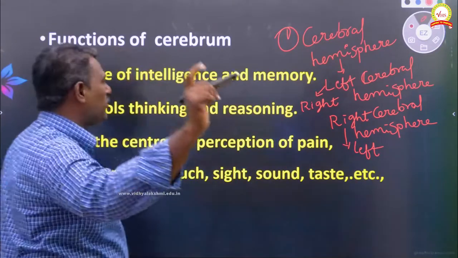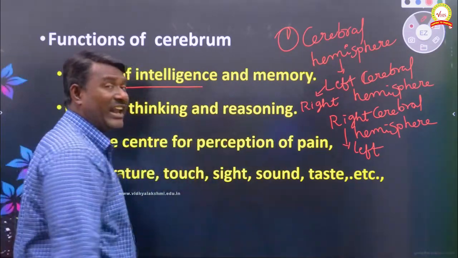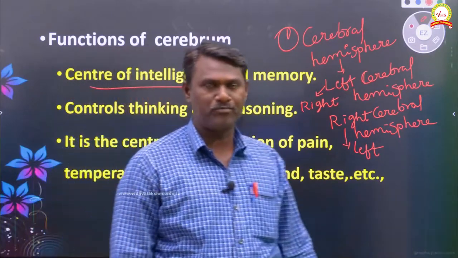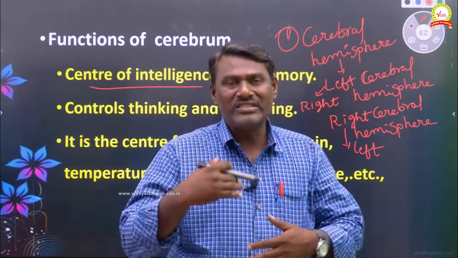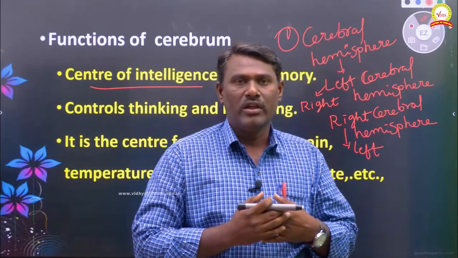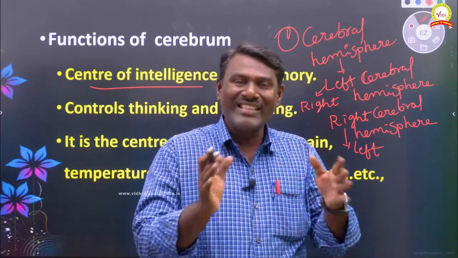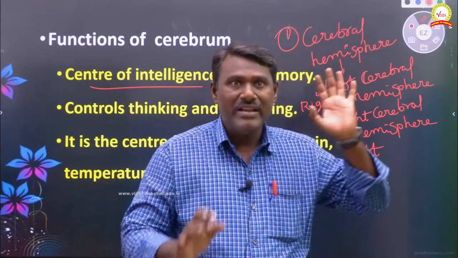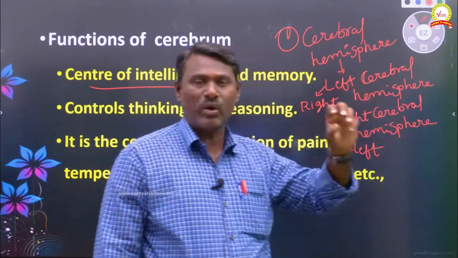The second function is that it is the center of intelligence and memory, very important. Logical reasoning, analytical reasoning, remembering, all of these are influenced by the cerebrum. Memory maturation is also influenced by the cerebrum.